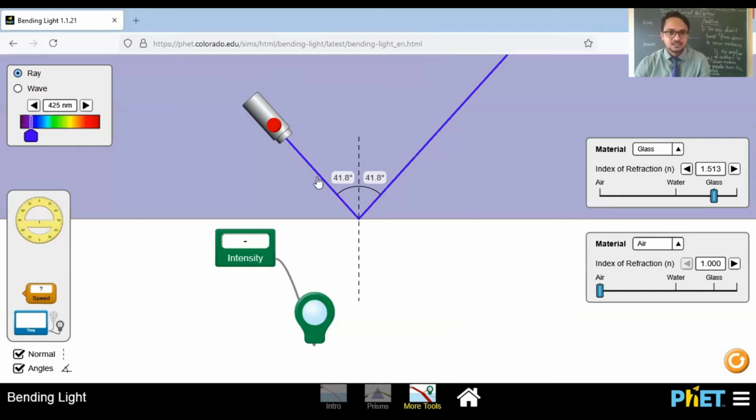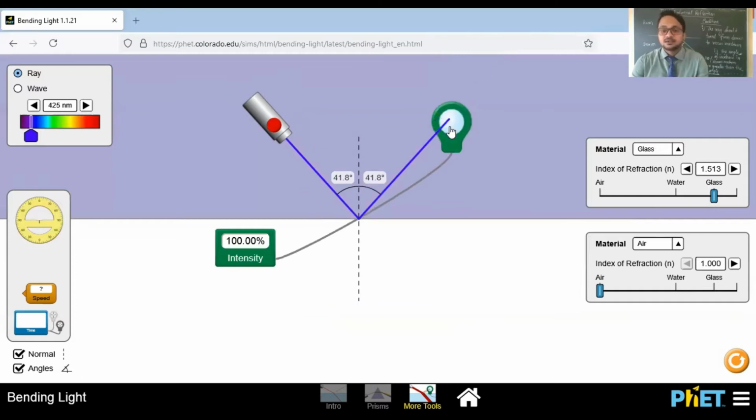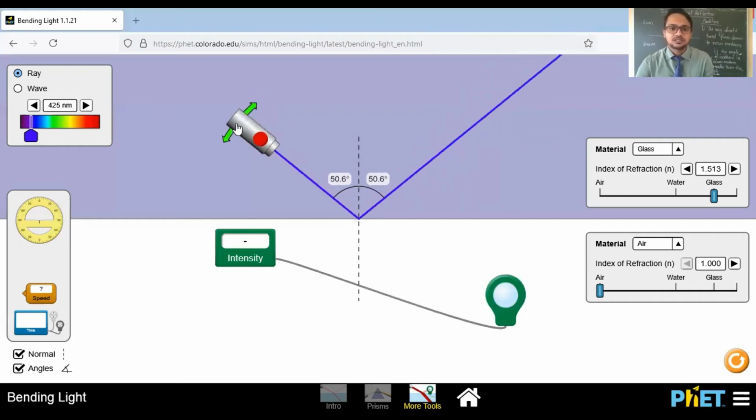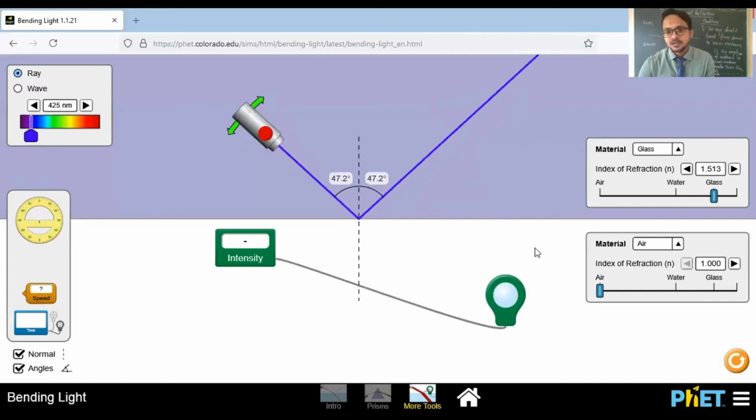Check the intensity. Incident light 100%, total internal reflected light also 100%. But in the normal reflection case, you will not get this. The reflected light will not have 100% intensity, because some amount of light will be absorbed by the reflector. So this is the critical angle. If you increase it, it will simply follow the law of reflection. Now we'll check with water-air medium.